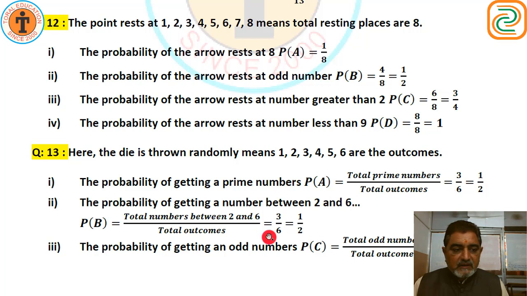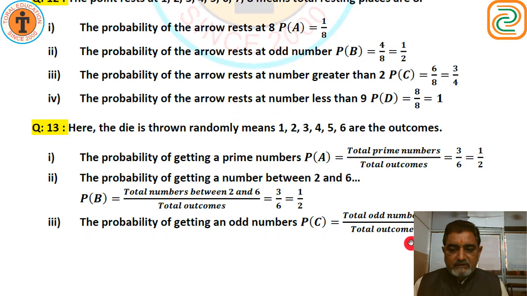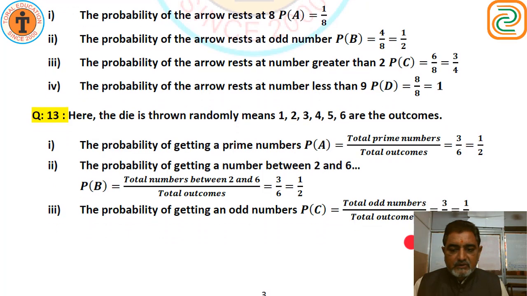3 2s are 6. Second, the probability of getting a number between 2 and 6. There are also 3 numbers, 3, 4, 5. So 3 upon 6, that is 1 upon 2. Third is the probability of getting an odd number. Odd numbers are 1, 3 and 5. Again 3 upon 6, that is 1 upon 2.